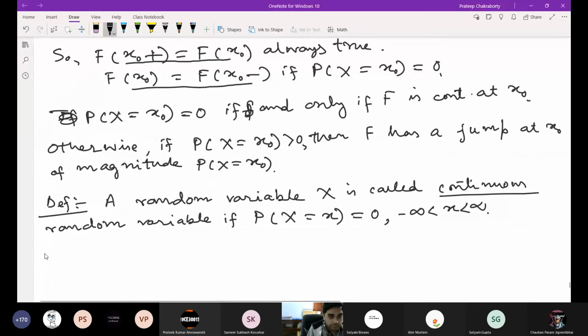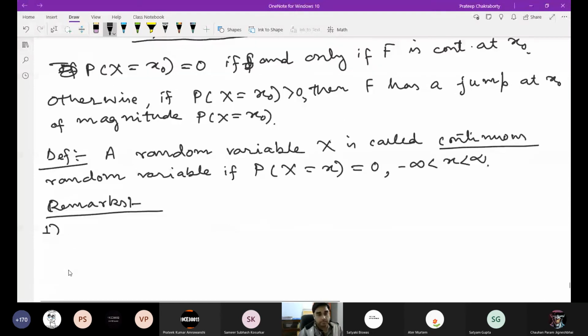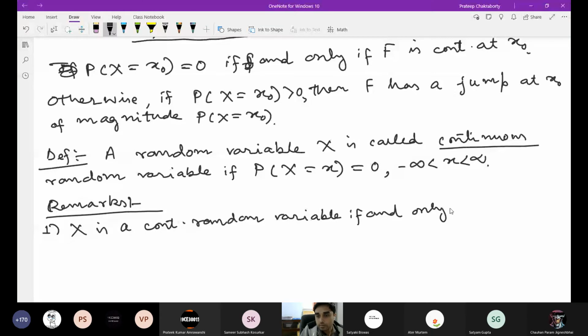And there are some remarks. X is a continuous random variable if and only if the distribution function, the cumulative distribution function, which is denoted by capital F, is continuous.